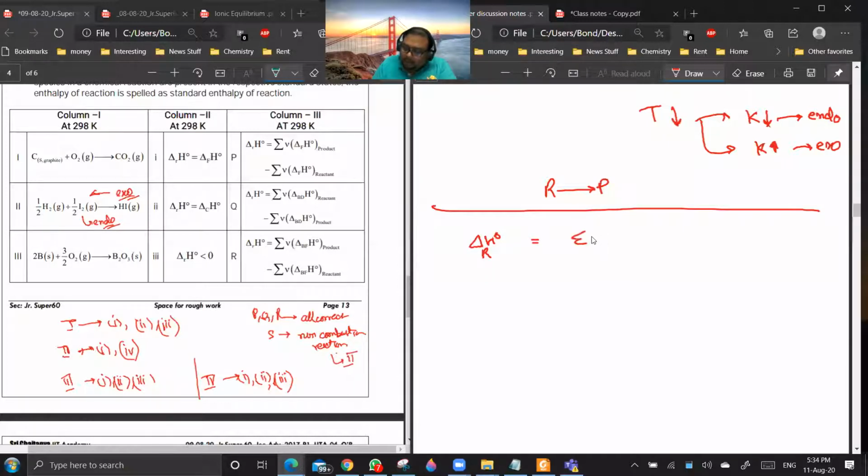It is sigma nu P into delta H naught formation of product minus sigma nu R into delta H naught formation of reactant.